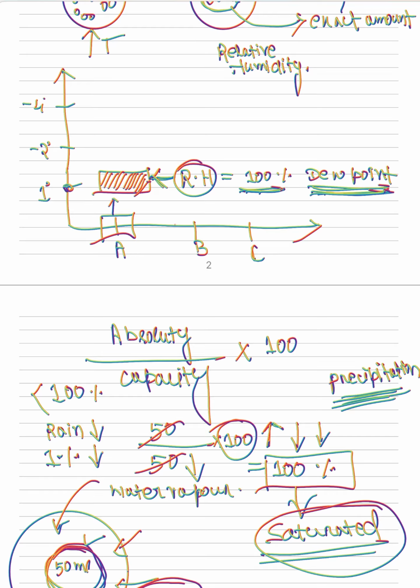Now let's think the air mass B is getting completely saturated at minus 2 degrees Celsius. What does it mean? Minus 2 degrees Celsius is the dew point of this air mass B. I think now I'm clear on this.